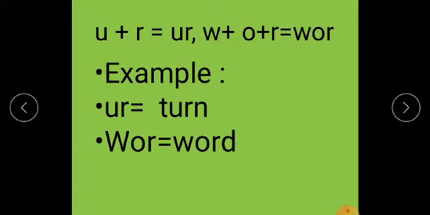Here is given one example for each sound. Turn. Turn is a word in which the sound of ur is used. Word.